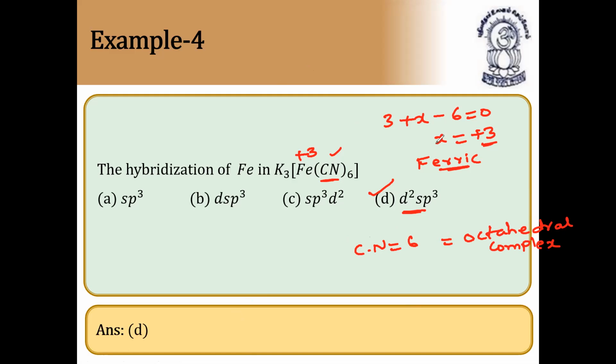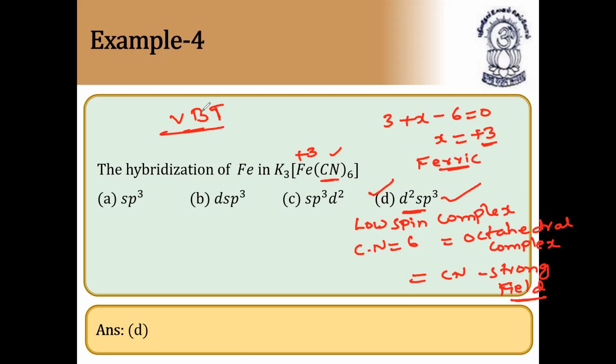Moreover, Fe+3 contains unpaired electrons, and CN is a strong field ligand. Strong field ligand means it will form an inner orbital complex. Inner orbital complex means d2sp3, low spin complex. This is purely based upon valence bond theory. From valence bond theory, you are getting more questions. So please follow valence bond theory clearly. Everything I have explained in the lecture neatly, so you can easily understand that.